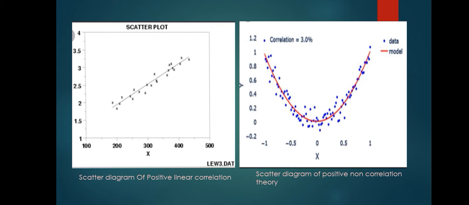Here is the scatter diagram for positive linear correlation and positive non-linear correlation. When it forms a straight line, it is linear, and when it forms a curve, it is non-linear. The two differ in their correlation coefficient.